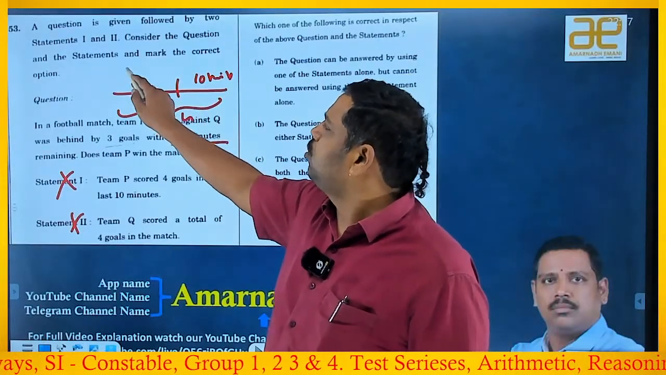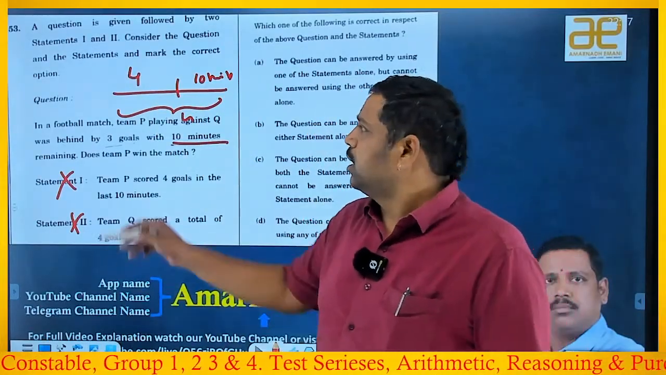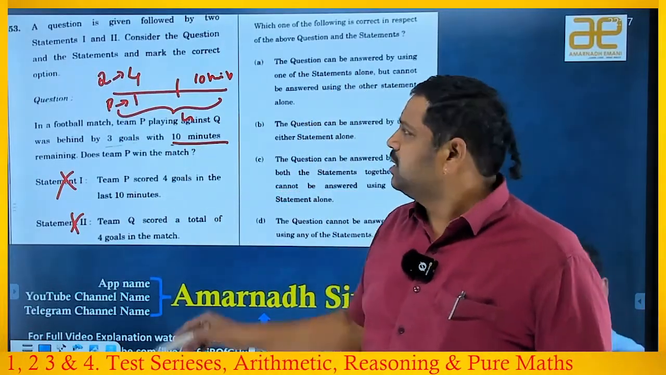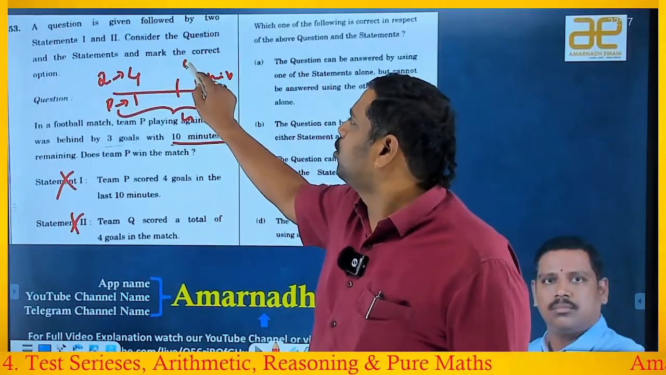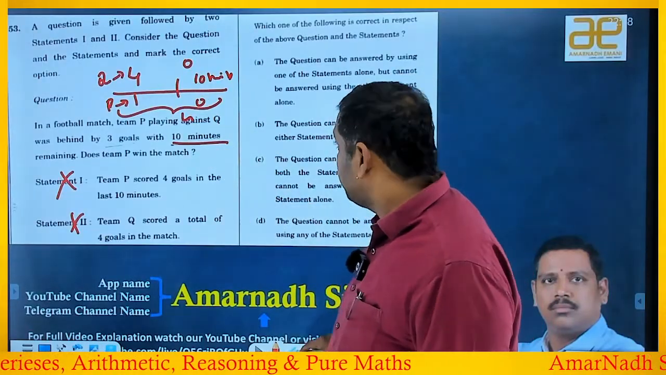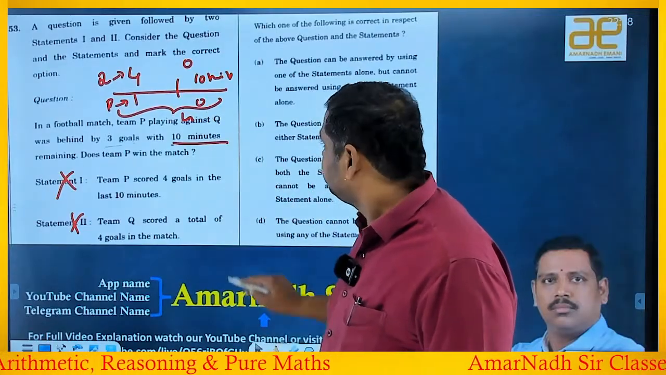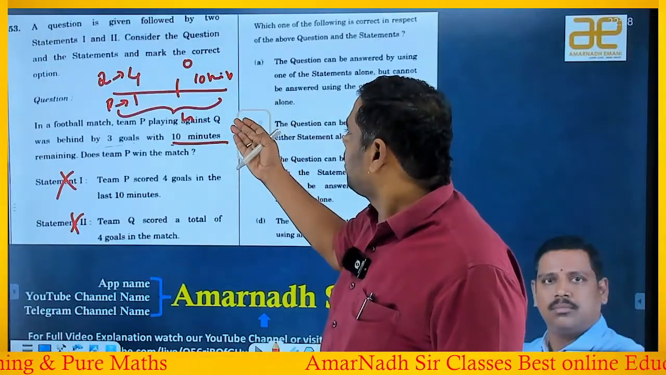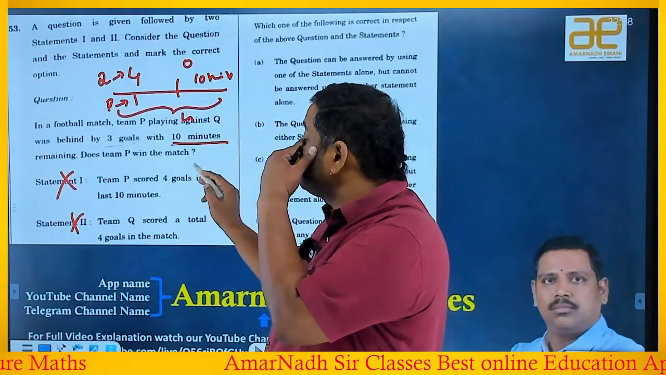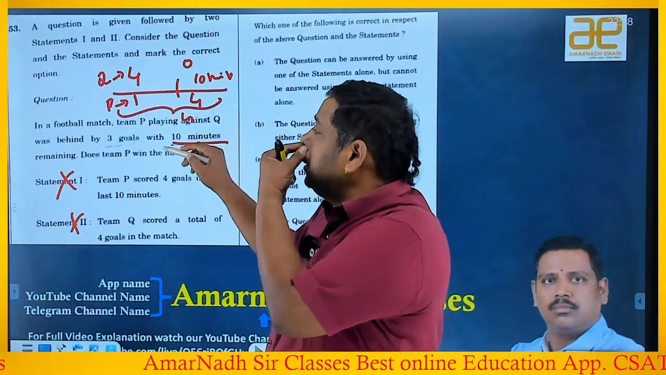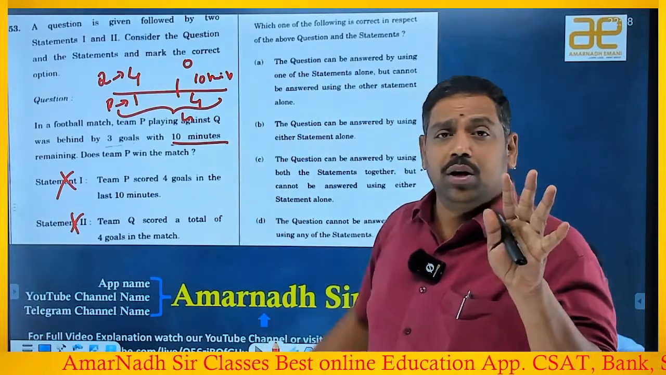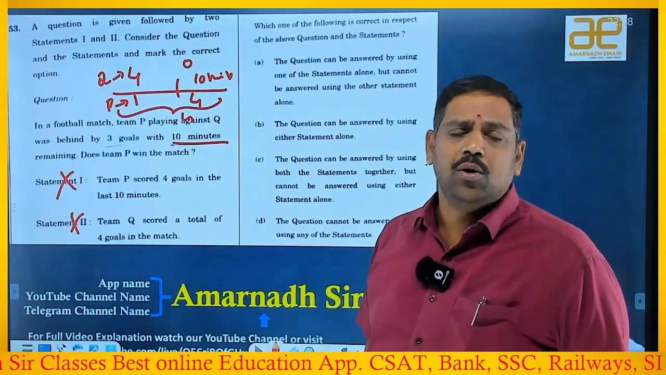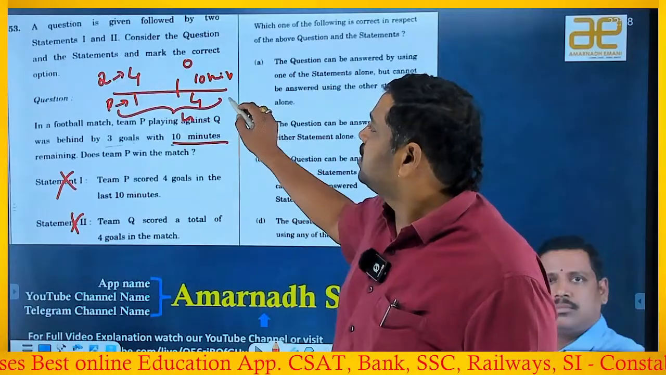So Q is ahead by 3 goals and the total is 4 goals. Suppose Q scored 4 here and P scored 1 here. Yes or no? That means in the last 10 minutes Q scored 0, and in the last 10 minutes P scored 4 goals, right? Then totally P scored 5, and Q scored only 4. Then who is the winner? P is the winner.